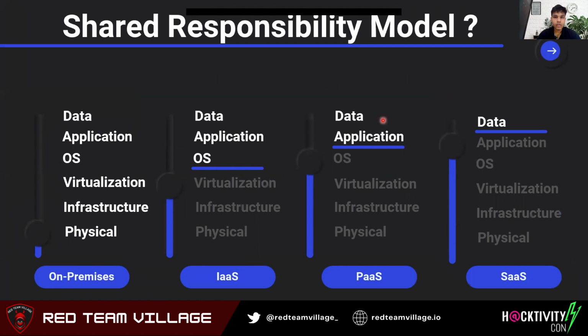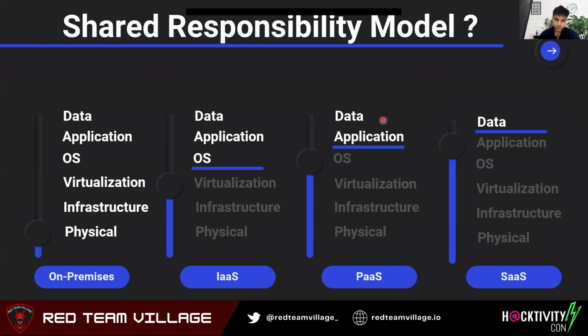Okay, so we'll start with the shared responsibility model. Basically, the main reason to mention this is that this particular model helps us to balance the security between the customers, or consumers, and the cloud service providers, so that we understand what part of the application, from data layer to physical layer, we need to secure as a customer, and what is the responsibility of a cloud service provider.